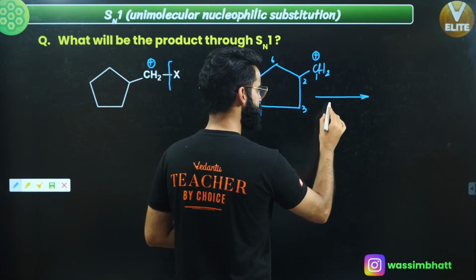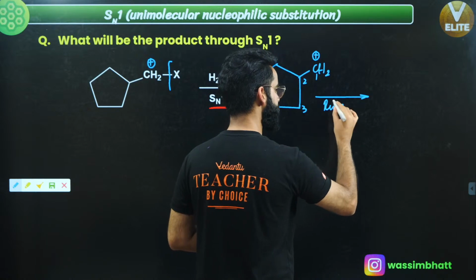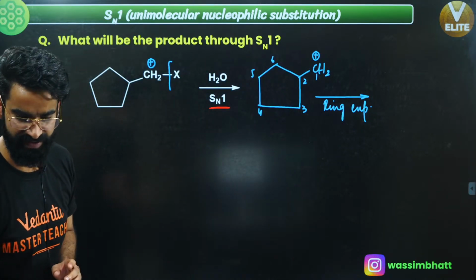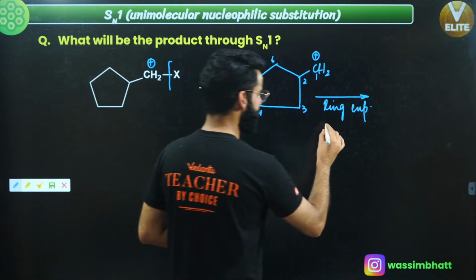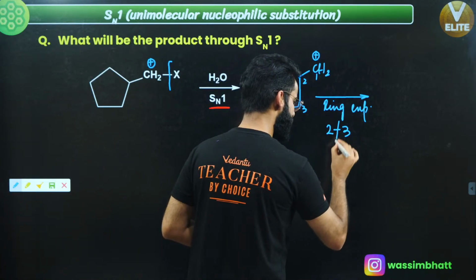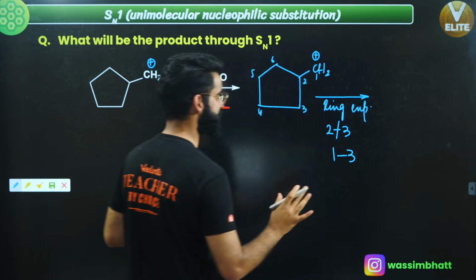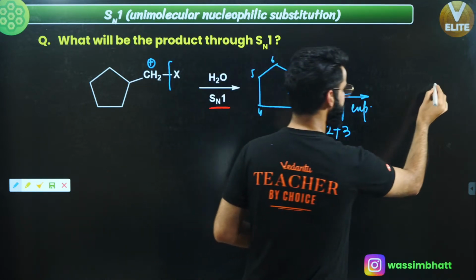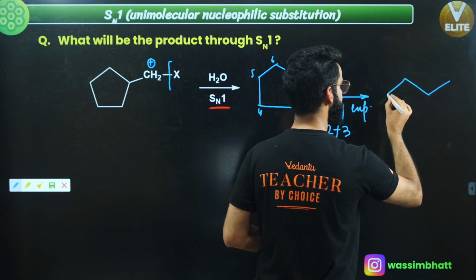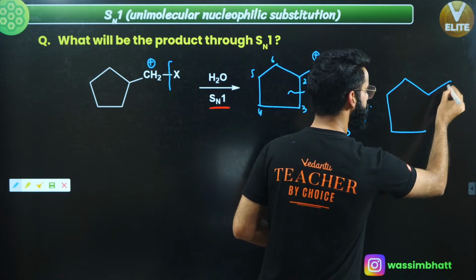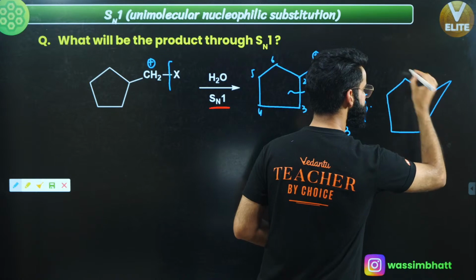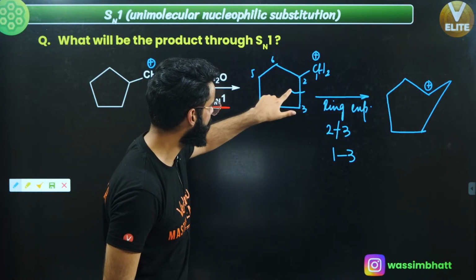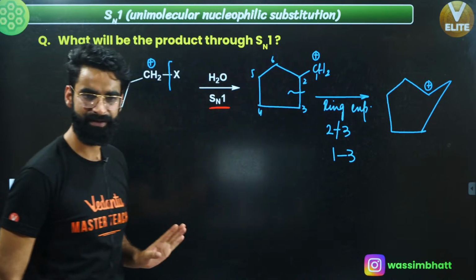Since your carbocation is attached with the 5-membered ring over here, ring expansion is going to take place. And how to do this ring expansion? Simple. Break the 2-3 bond, make the 1-3 bond. That's it. Break this bond and make this bond, right? See, you'll be getting something like this. There'll be a positive charge on this carbon over here. I simply broke this 2-3 bond and made this 1-3 bond. As simple as that, right?